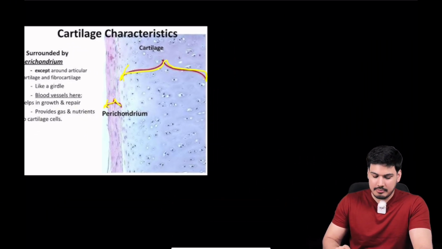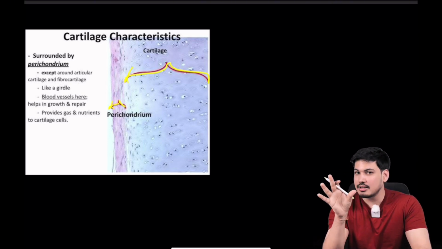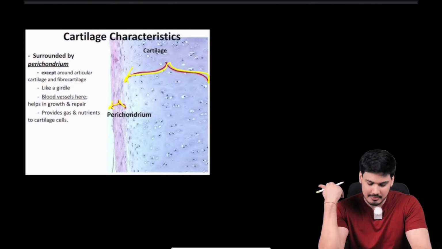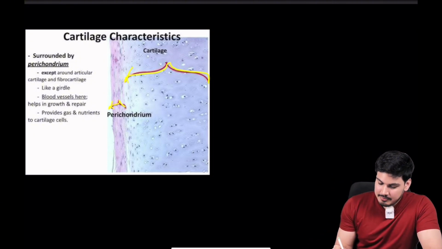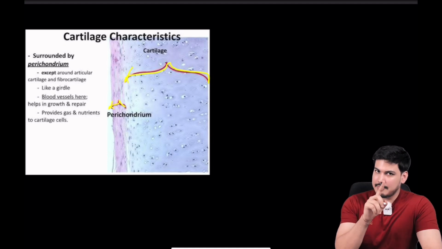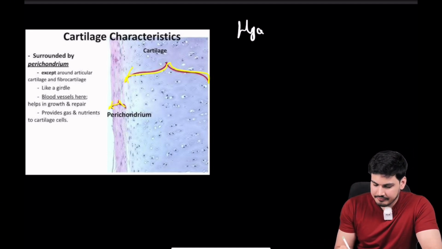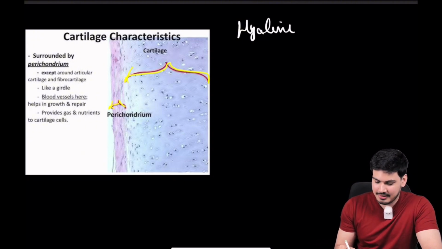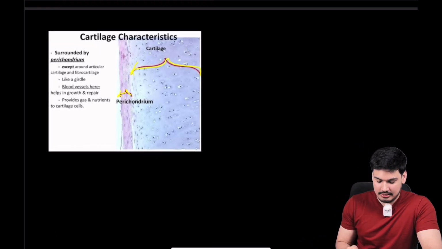Now, that's why I brought this picture. Very important point. Perichondrium is absent where? I still have to answer that question, right? I hope you must have answered that question. Otherwise by the end of this class you will answer. But the very important point is that this perichondrium is absent in one kind of cartilage, but it is present in hyaline cartilage. Okay, let me just tell you. Why keep so much suspense, sir? Such a small question, so give the answer.